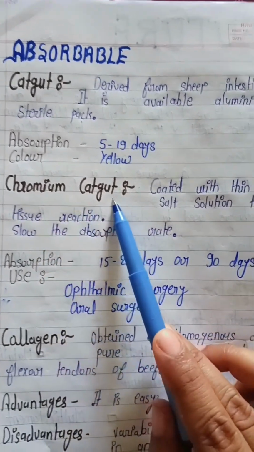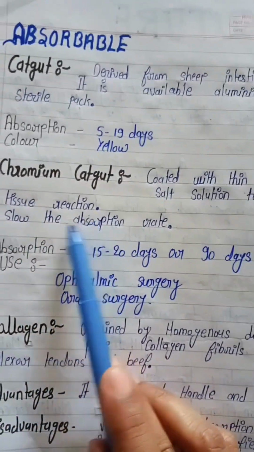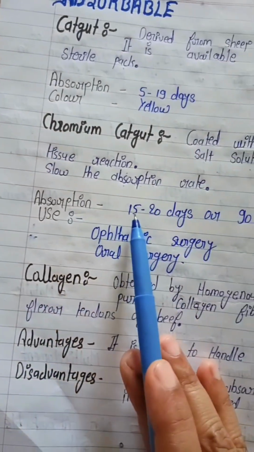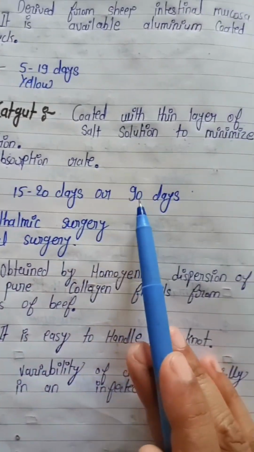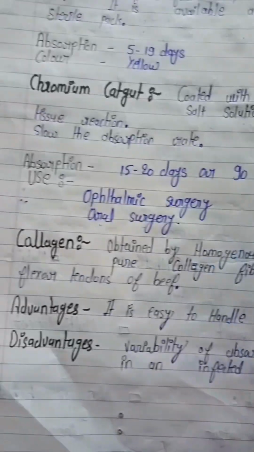Next, the chromic catgut, which is coated with a thin layer of chromium salt to minimize tissue reaction and slow the absorption rate. So absorption is 15 to 20 days or up to 90 days. It is used in ophthalmic surgery and oral surgery.